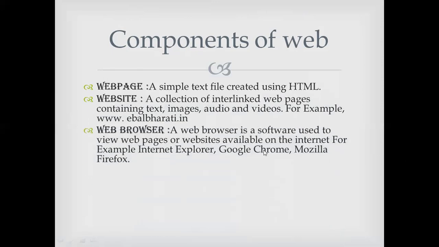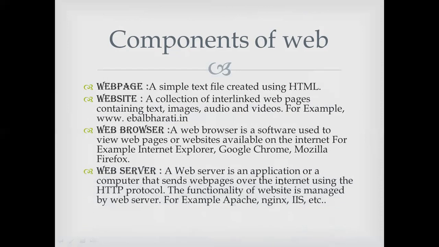Next is the web browser. A web browser is where you browse or surf your pages, where you find web pages or websites. There are many web browsers: Internet Explorer, Google Chrome, Mozilla, and so on. Then what is a server? A server is where the application, web page or website is residing. You send a request to it, and that is called a web server.